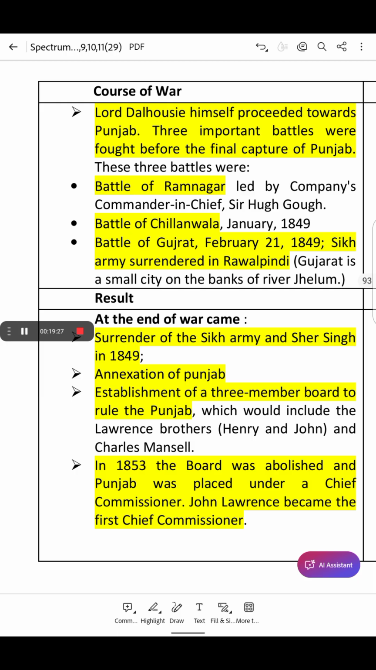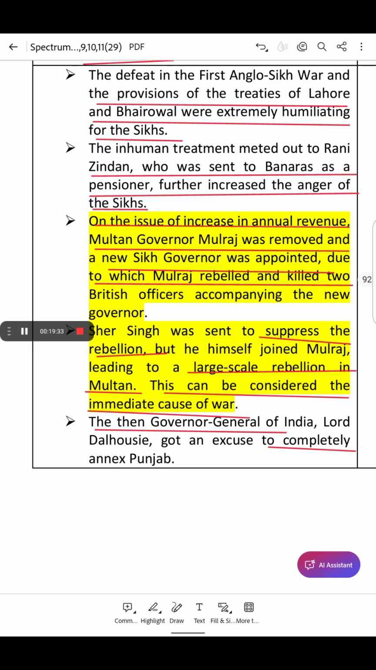To suppress the rebellion in Multan, the British sent Sher Singh, another Sikh leader, to deal with Mulraj. However, instead of fighting against Mulraj, Sher Singh joined Mulraj and supported the rebellion. This led to a larger scale rebellion in Multan, making it an important flashpoint in the conflict between the Sikh and the British.